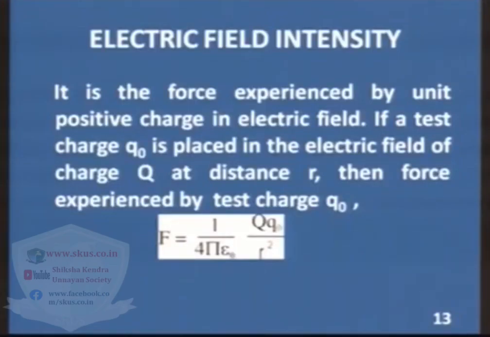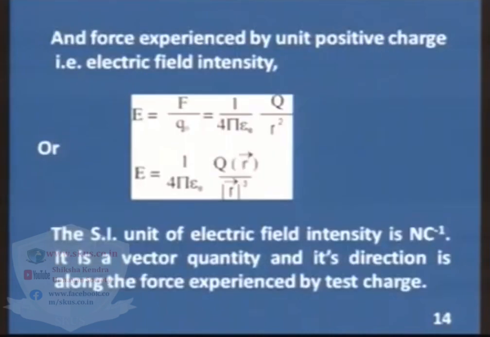Electric field intensity is the force experienced by a unit positive charge in an electric field. If a test charge q naught is placed in the electric field of charge capital Q at distance r, then the force experienced by the test charge will be 1 upon 4 pi epsilon naught q into q naught upon square of r. For the force experienced by a unit positive charge, meaning 1 Coulomb positive charge, the electric field intensity becomes 1 upon 4 pi epsilon naught q upon r square, where q is the charge producing the electric field, and you can also write it in vector form. Its SI unit is Newton per Coulomb. It is a vector quantity and its direction is along the force experienced by the test charge.